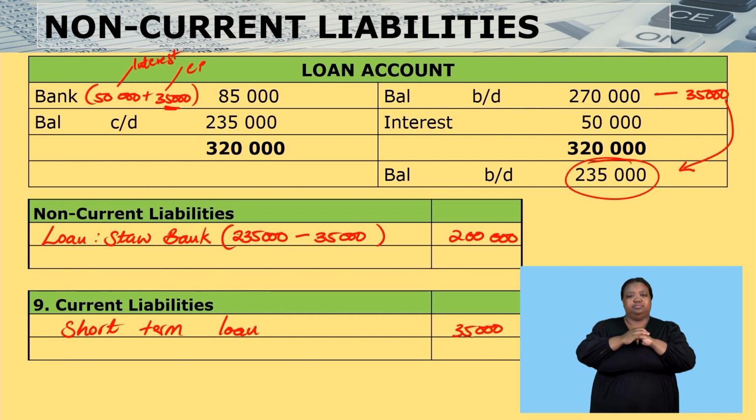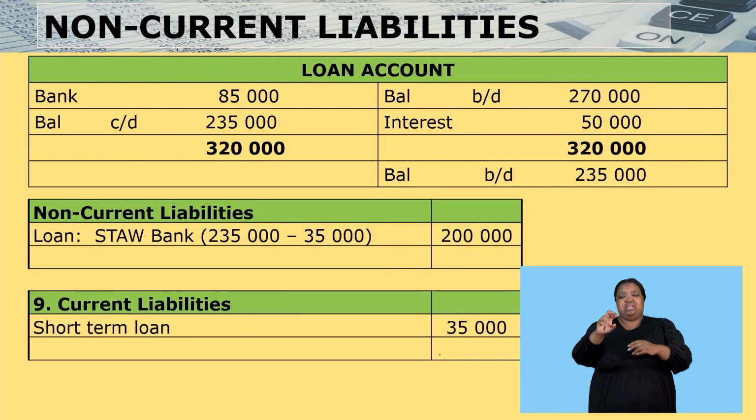Others will call it current portion of loan. Still the very same thing. It is that portion of the loan that we're going to pay within the next 12 months. So we take it out of our non-current liabilities and bring it to our current liabilities. That is what we then do.